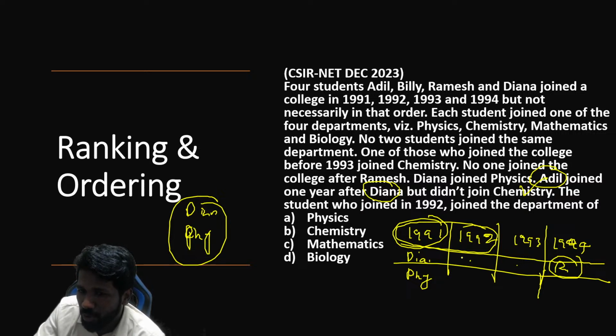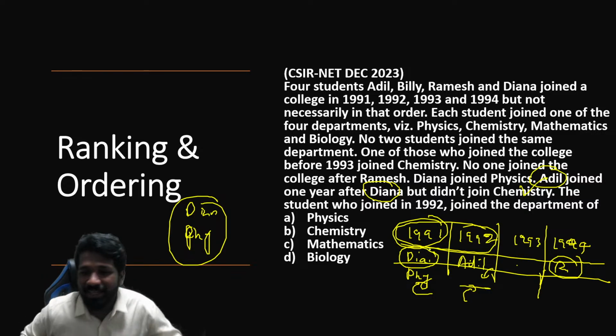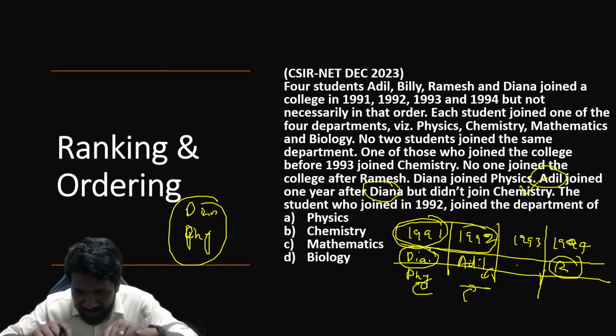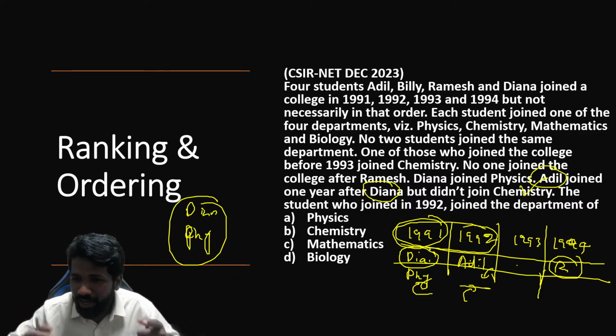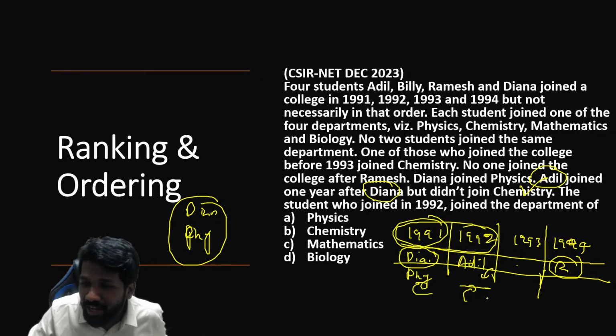That means Adil joined on 92 in this case but did not join chemistry, means chemistry cannot be here also, but chemistry should be either here or here. Na? Matlab Diana cannot be in 1991. That is the reason. Because Diana 1991 mein hai to Diana subject is physics already. So 1991 में केमिस्ट्री नहीं हो सकता. 91 में केमिस्ट्री नहीं है तो 92 में केमिस्ट्री होना चाहिए. 92 में केमिस्ट्री है तो एक कॉन्ट्रडिक्शन है.